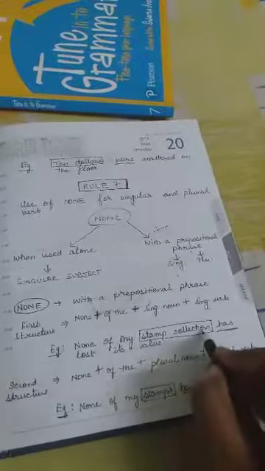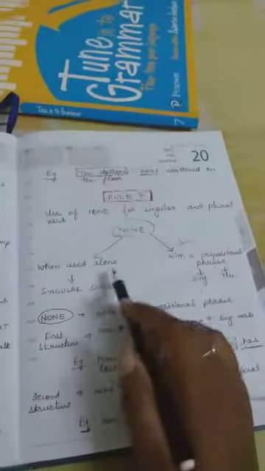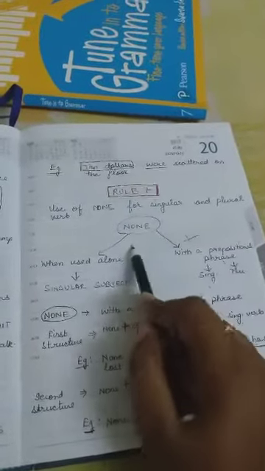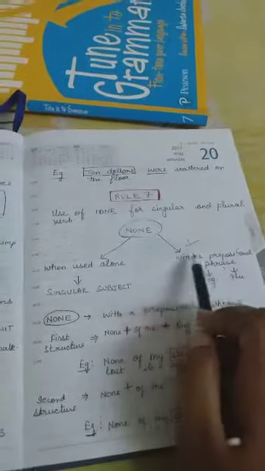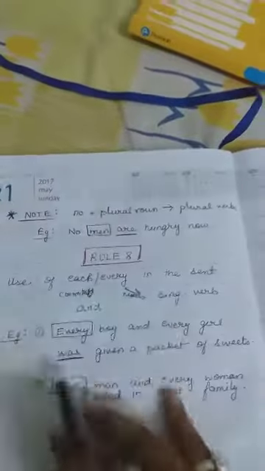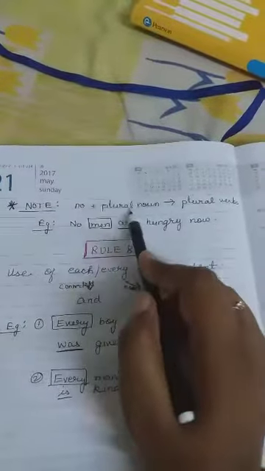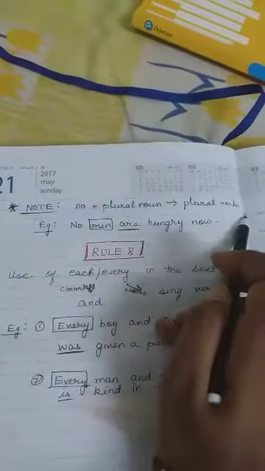And when only none is there in a sentence with no prepositional phrase, then the verb will be singular. An important note on rule number 7: whenever there is no, a plural noun will be used with a plural verb. No doubt in it.